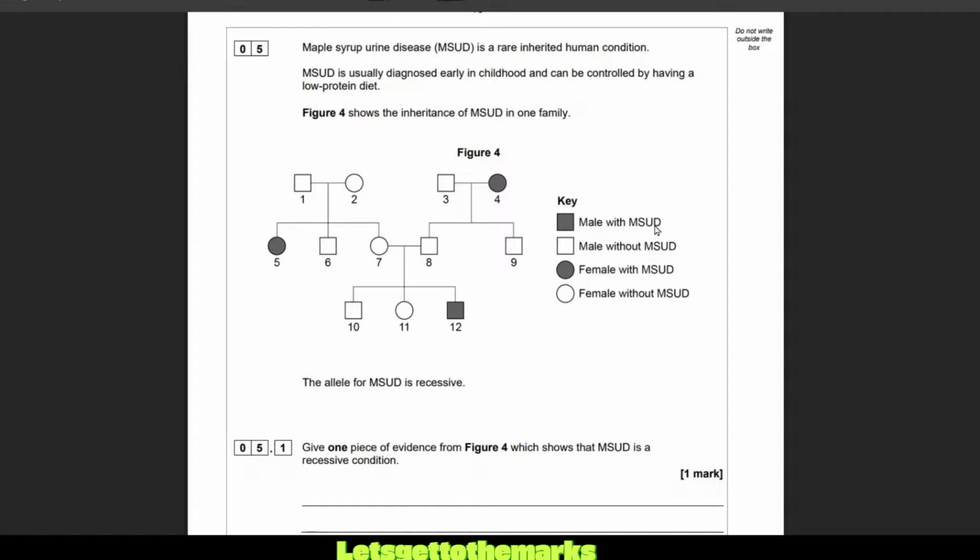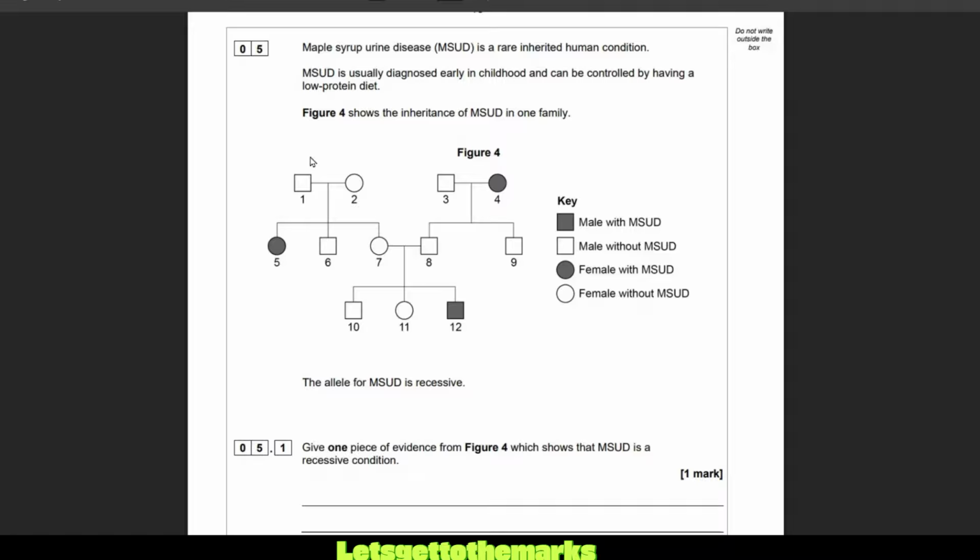So we've got males with MSUD, they're these coloured in squares. Males without MSUD are these white squares. And then we've got females with MSUD, they're these shaded or coloured in circles, black or grey circles. And then females without MSUD, they're these white circles here. The allele for MSUD is recessive, so that's a key thing you should underline or highlight when reading the stem of a question. Give one piece of evidence from Figure 4 that shows that MSUD is a recessive condition.